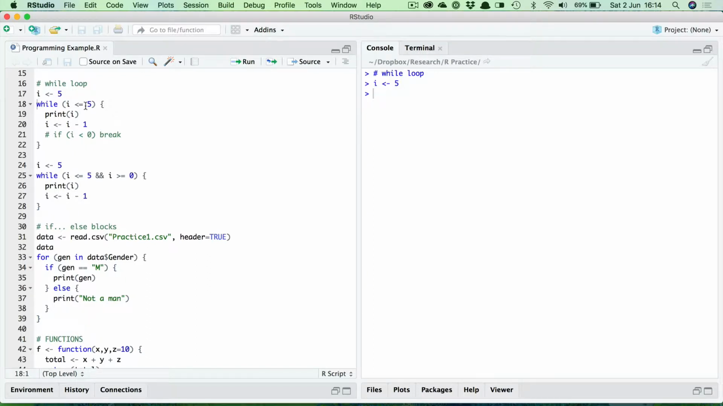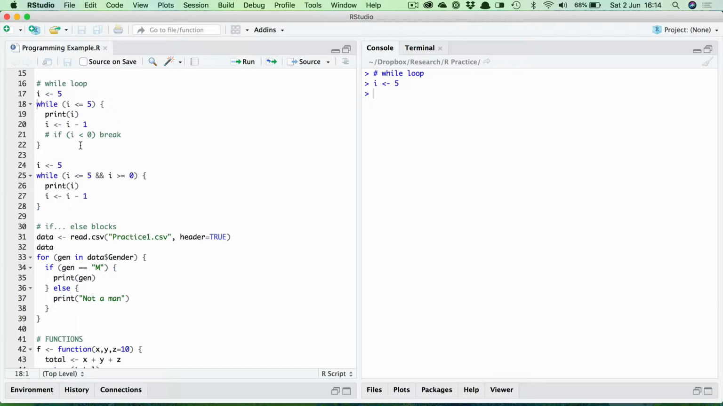So what this is going to do is check the value of i, is it less than or equal to 5? If so, print the value over here. It then reduces the value of i by 1, and then goes back to the beginning, checks the statement. If it's still true, print out i, reduce it by 1, and so on. And once i is no longer less than or equal to 5, the loop will stop.